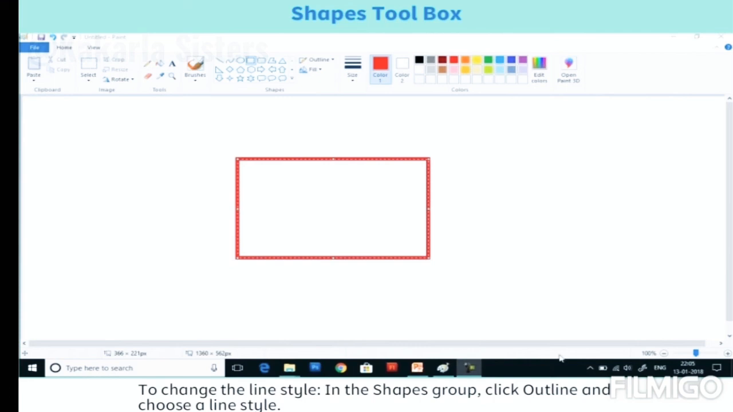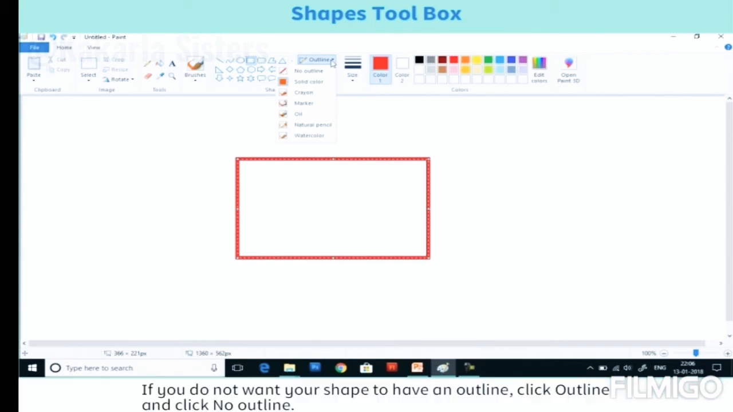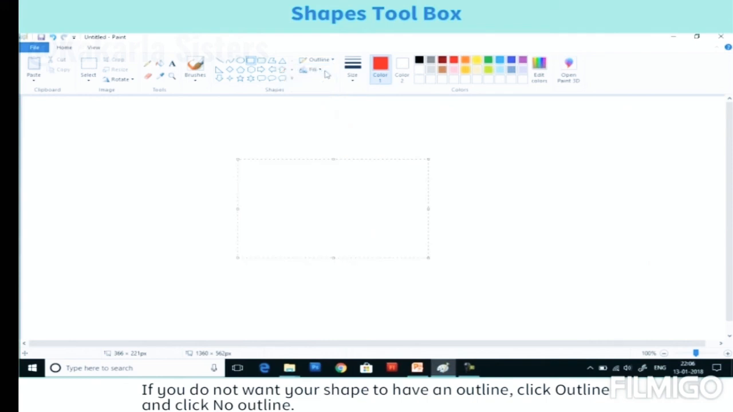To change the line style, in the Shapes group, click Outline and choose a line style. If you do not want your shape to have an outline, click Outline and click No Outline.